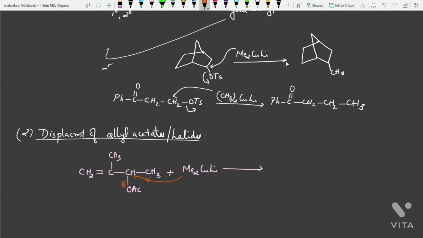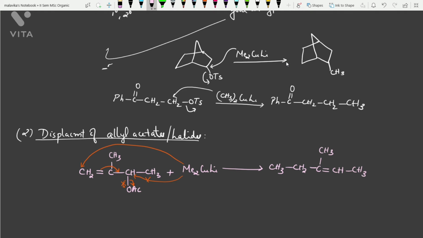Instead what will happen, this methyl group will be attacking here, and this pi bond will be shifted over here, and the acetate will be eliminated in this manner. So the product that you will be getting is this methyl group is attached over here. So CH3CH2, then the second carbon with methyl group, then double bond CH, then CH3. So this is the product after rearrangement.